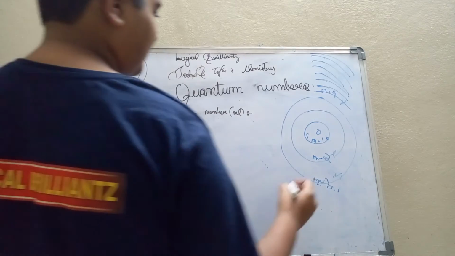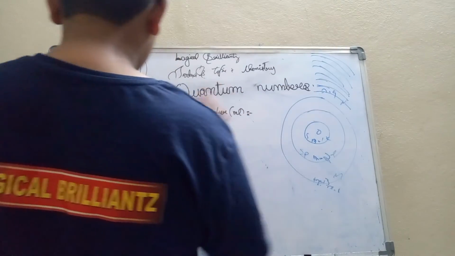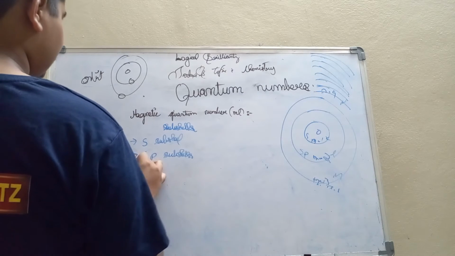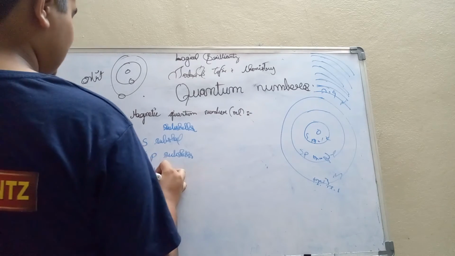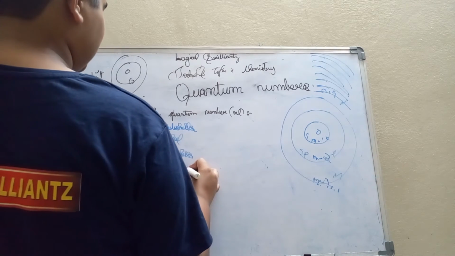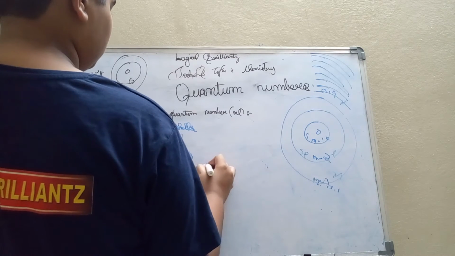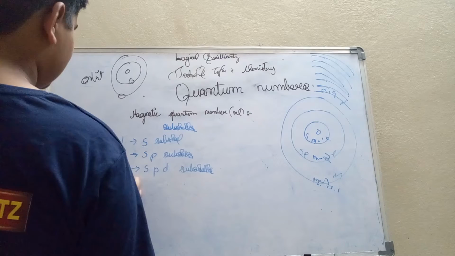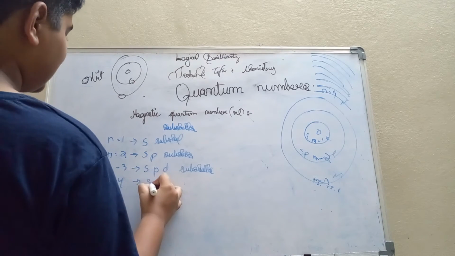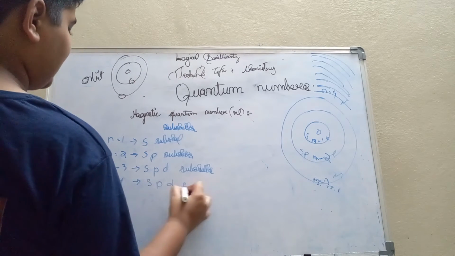If n is equal to 4, it contains S, P, D, F subshells.